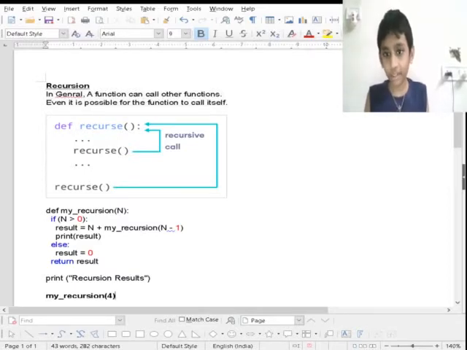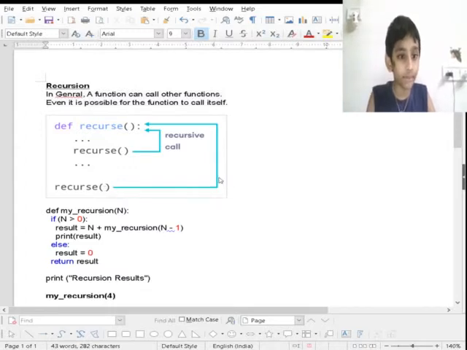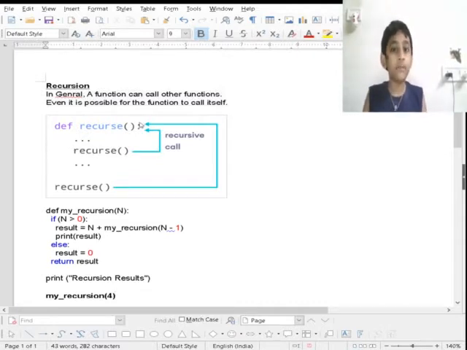Now I'm going to explain recursion. In general, a function can call another function. It is even possible for a function to call itself. Here is a flowchart of how recursion works. When the condition is true, it calls itself. Then again, if it's true, it will call itself. It will keep on calling itself until it becomes false.